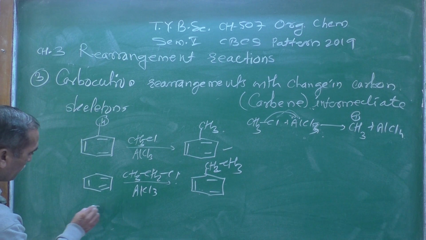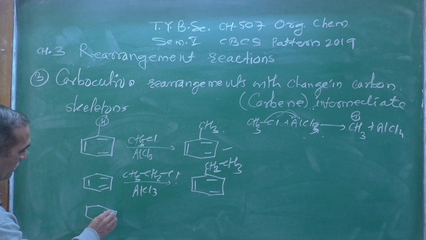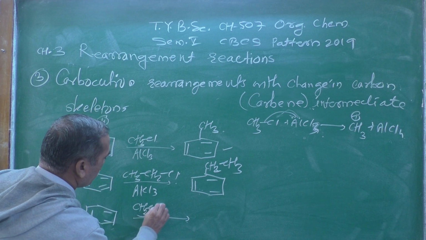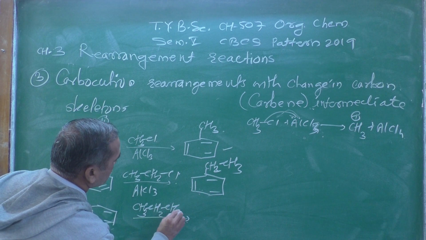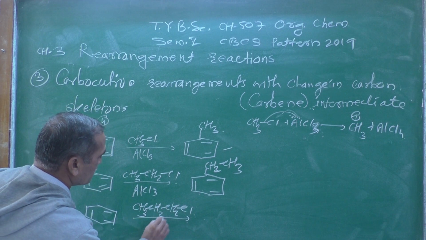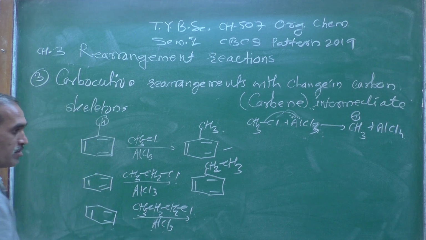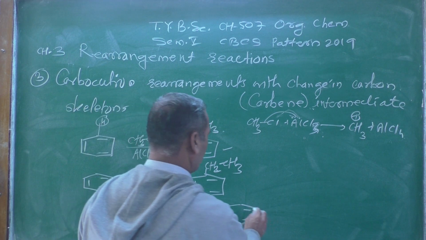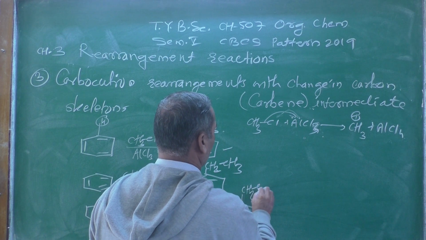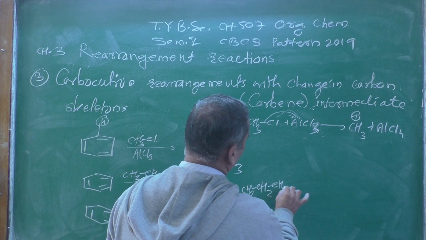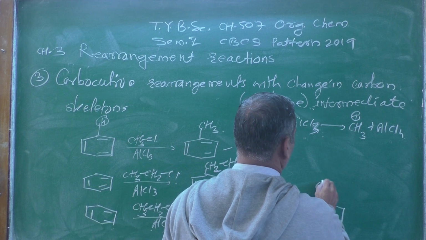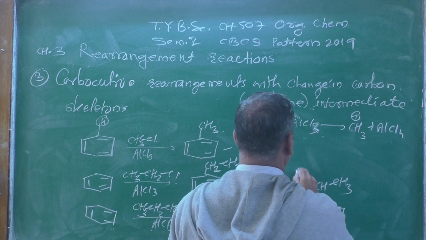But let us see a third example more closely here. CH3CH2CH2Cl in presence of, once again, AlCl3, which is called a Lewis acid catalyst, and here you will end up with two products, one which you are going to get CH2CH2CH3, and one more product is this one, CH(CH3)2.